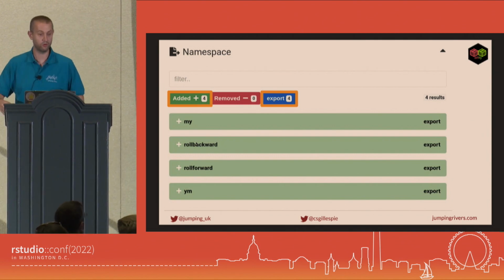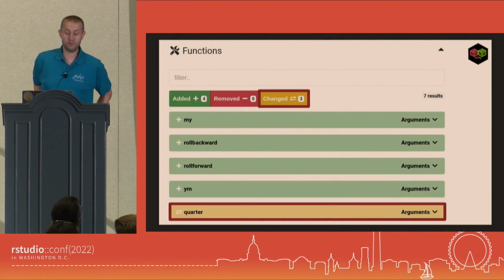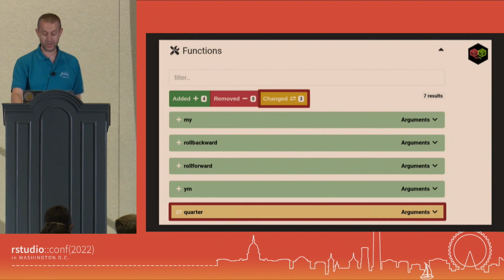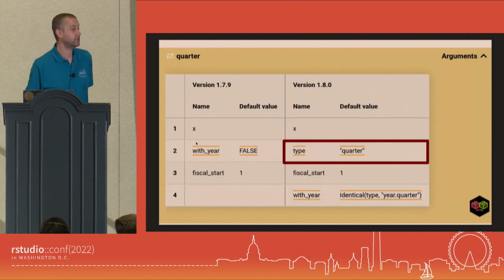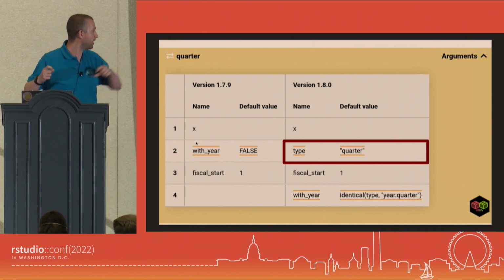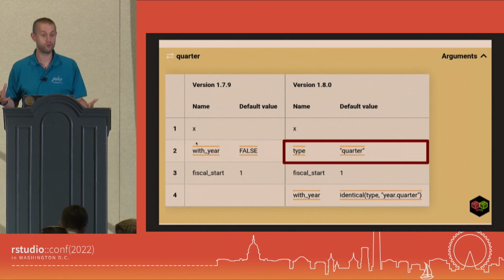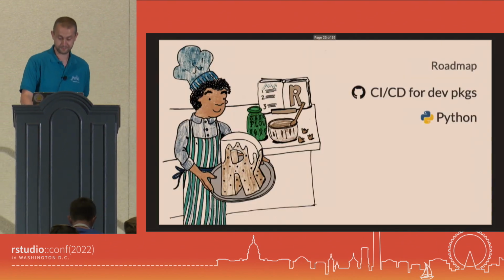So we can have a little look. We can look at the functions, and here we can see we've got 4 functions added, and for one of them the arguments have changed. Then we can click on that, and we can see exactly which arguments have changed in this function. Here we can see that the second positional argument has changed. And that could cause something seriously bad to go wrong with your code, right? So if you're relying on positional arguments, that could be a bit of a problem.